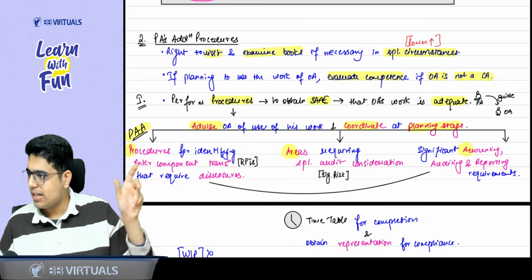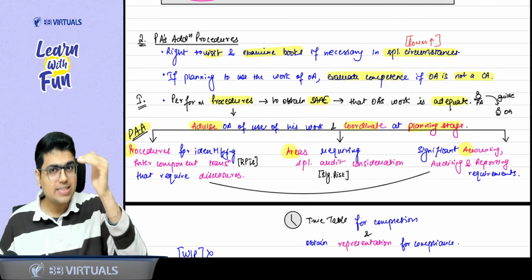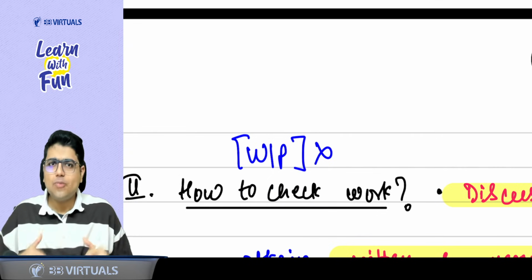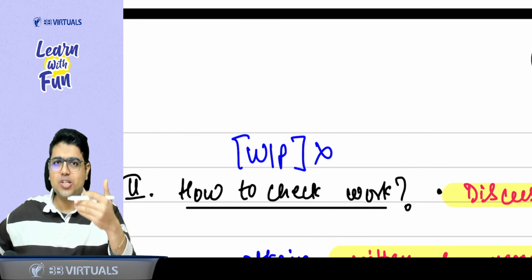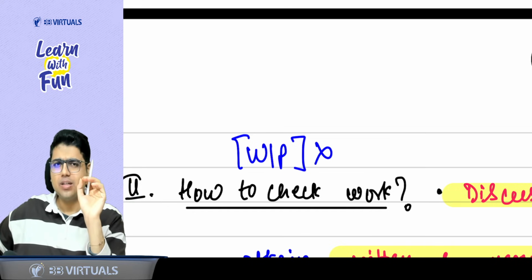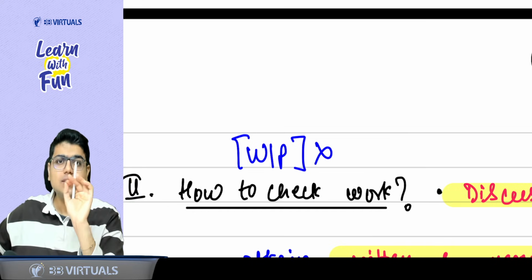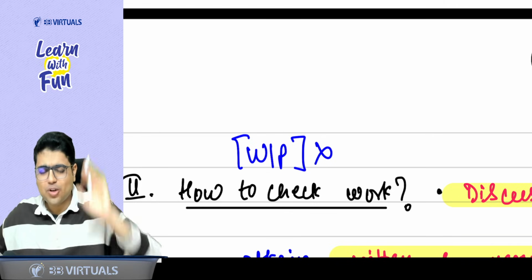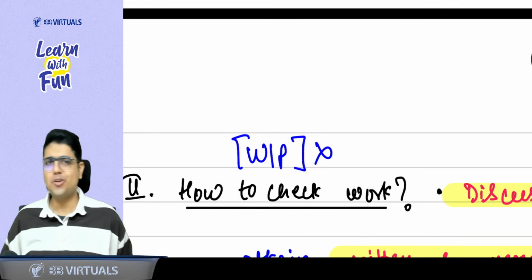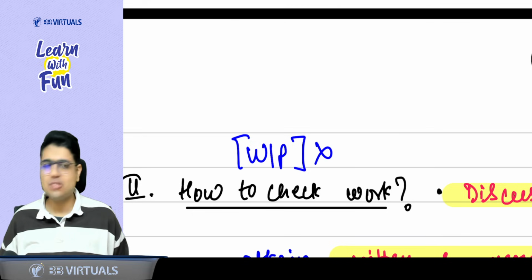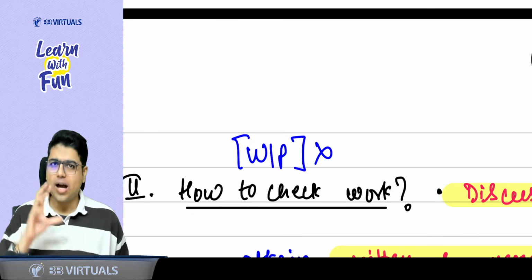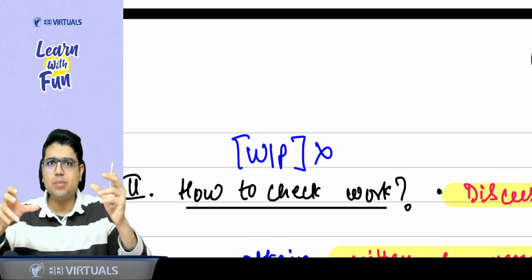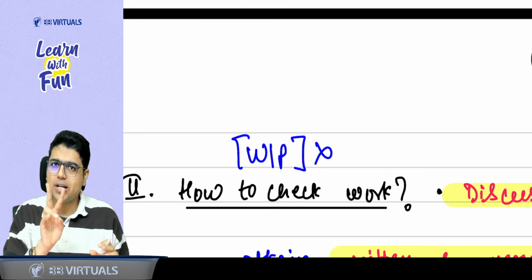Now, sir, when you have guided him about the procedure, the second stage says you need to check his work. So when I want to check whether he has followed the procedure that I guided him, can I check his working paper? The answer is no. SA 230 said that working paper is the property of the auditor, not the principal auditor. So can I ask him to give his working paper? No, sir. So I want to know whether he has followed the same procedure or not. This can be done by two things.